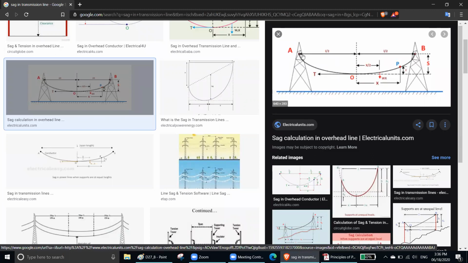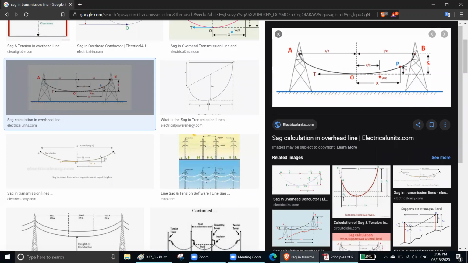So that means more sag means more what is that? I should say, beshi jhule pora, right? More sag means it is going down more. So in case of copper, they are strong, that's why there is less sag. In case of aluminum, the strength is less, so they will go more down, right? So that means the sag is bigger.